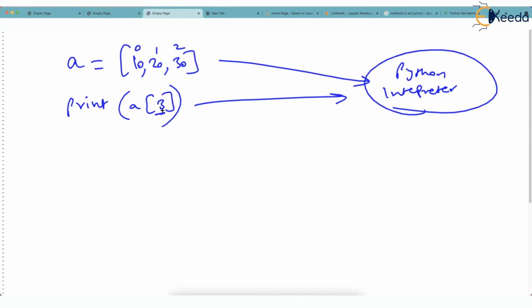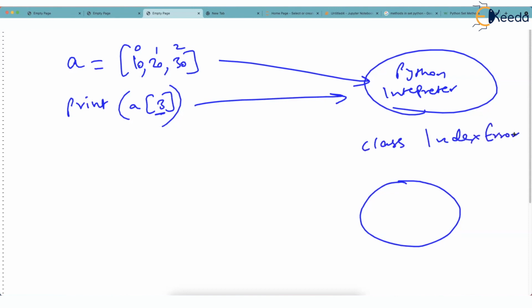But which type of error is this? This is index error. So what Python does, it creates an object of class. Class used over here is index error. This time it is not zero division error. Please try to understand. So Python checks which type of error is this and creates an object of correct class. Then fills the description of the error and then throws that object.